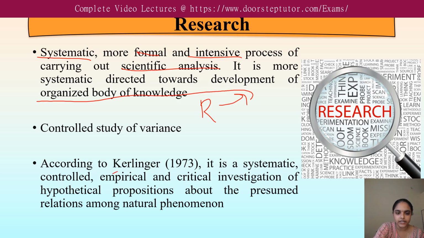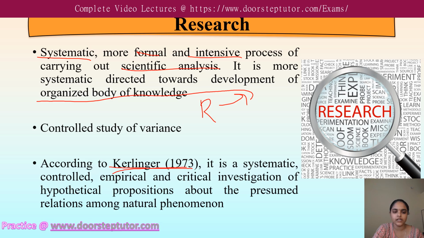And according to Kerlinger, this is also a standard definition. Research is a systematic, controlled, empirical and critical investigation of hypothetical propositions about a pre-assumed relation among natural phenomena. He defined research as systematic, as we have discussed, and controlled, and an empirical and critical investigation. We are doing an in-depth analysis. So empirical and critical is the need of the hour, as we are doing a critical investigation of hypothetical propositions.